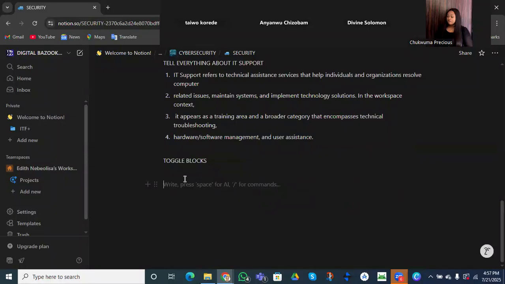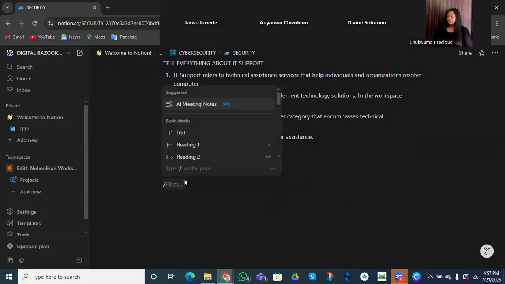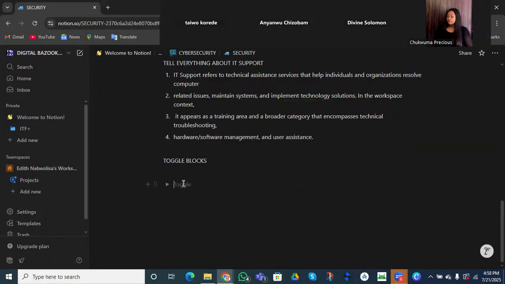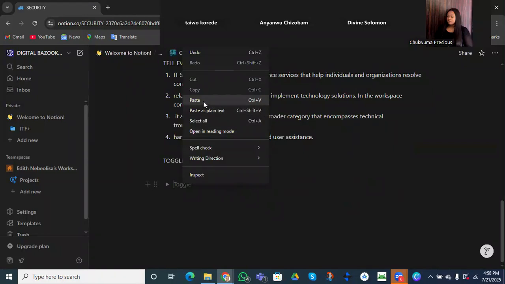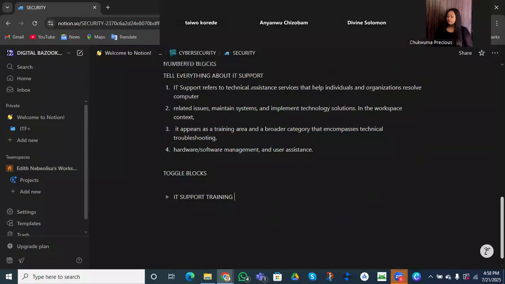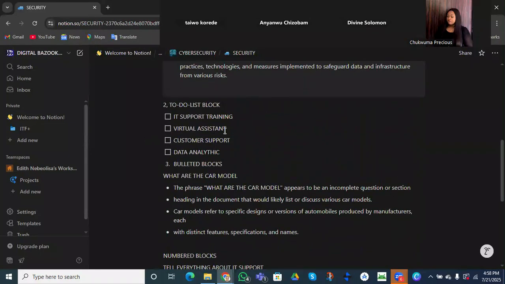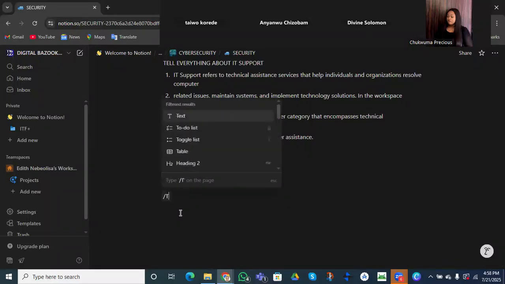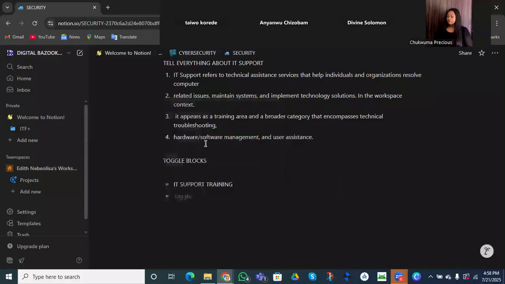Right? I did slash my toggle list, right? My toggle list. Do you understand? So I just created a toggle list. Then I paste, what is IT support? That is what I want to put in my toggle list, right? So the second one I picked was my virtual assistant, right? Because I want you guys to understand how I want to form my toggle list. I use my slash, but then I looked for my toggle word, toggle list block. So I put this one too, right?